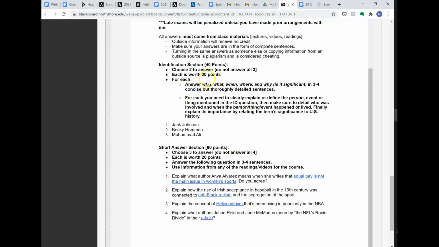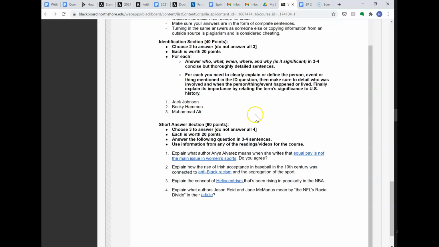So usually I give instructions like this, sort of answer the who, what, when, where, and why about the term here. In this case, since they're all people, you would do something similar. You definitely say who these people are, why they're well known in the context of how we study them this semester, and why they're important, what's interesting about them, in the context of this class, things like that. So here they are. Should be pretty easy to find that.